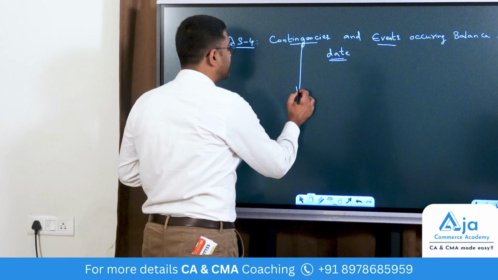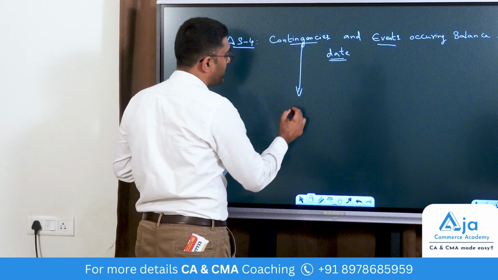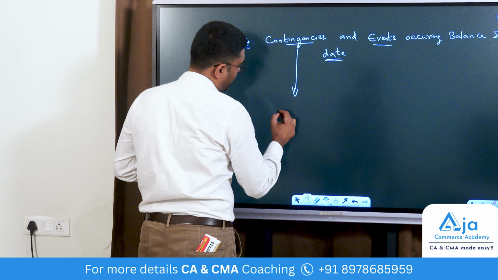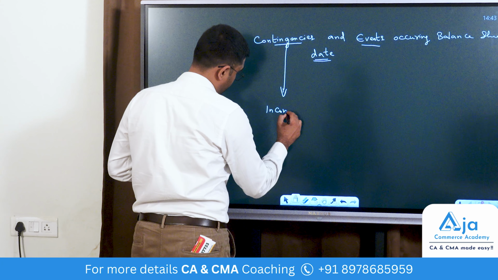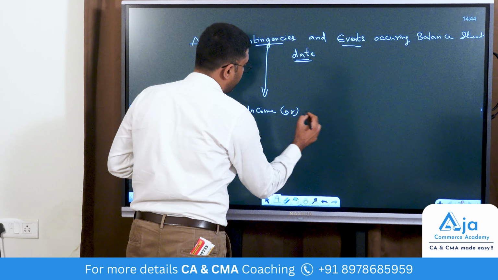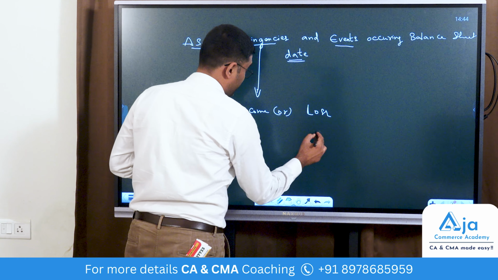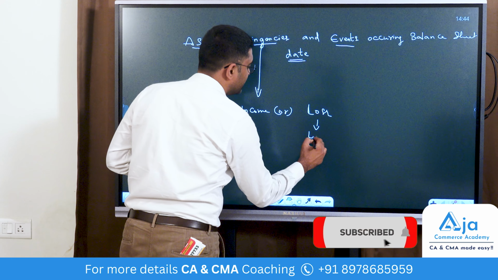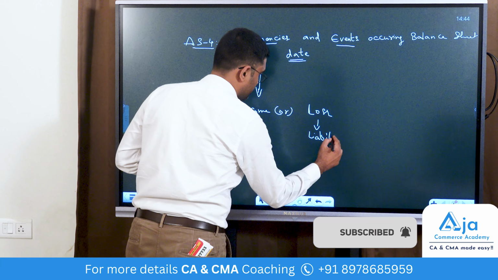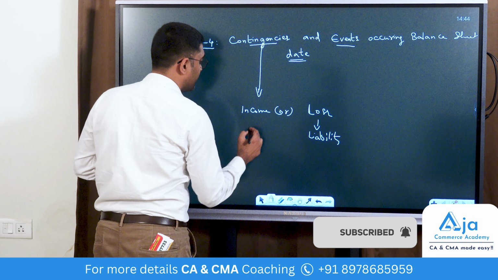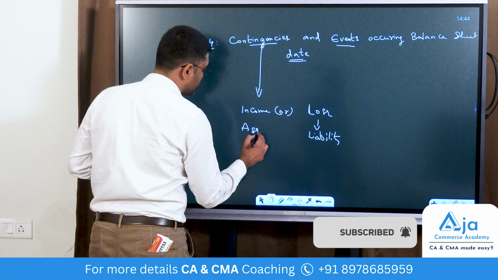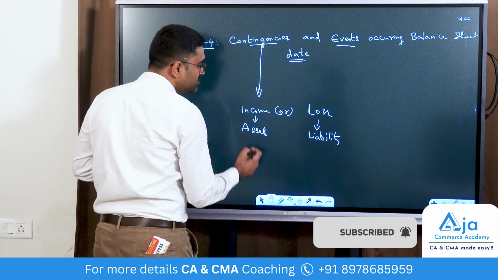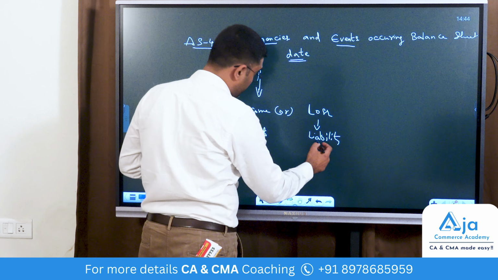These things are called contingencies, and a contingency may give you an income or a loss. A loss means you may have a contingent liability, and income means you may have a contingent asset. Let's see an example of a contingent liability.